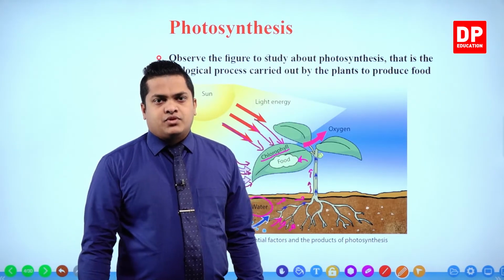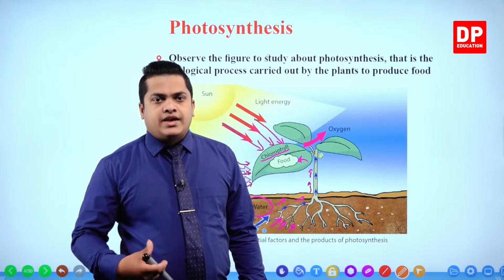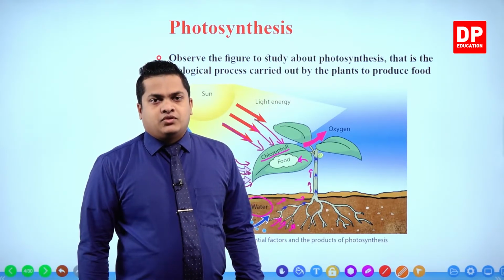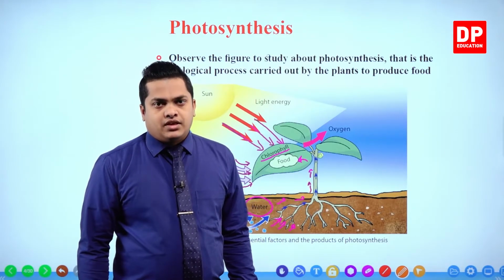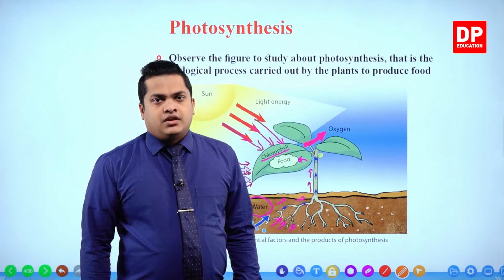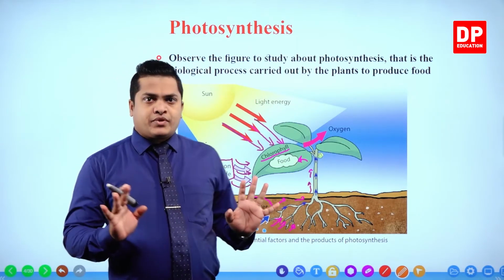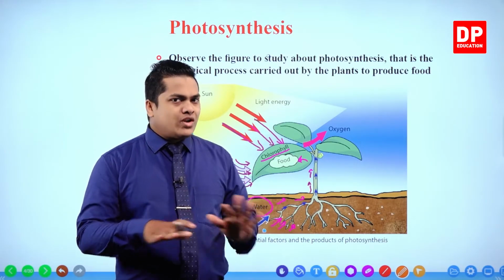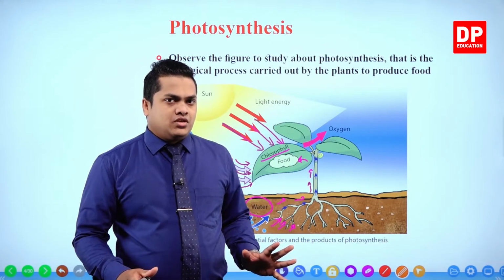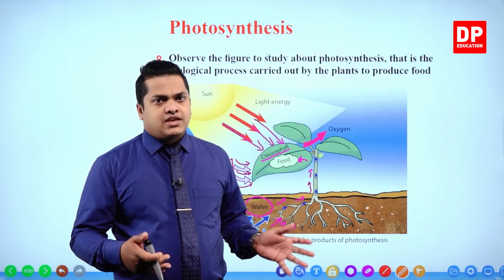Just like us, for their respiration they definitely need oxygen gas. However, now we are discussing the process of photosynthesis, not respiration. During respiration, plants absorb oxygen gas.